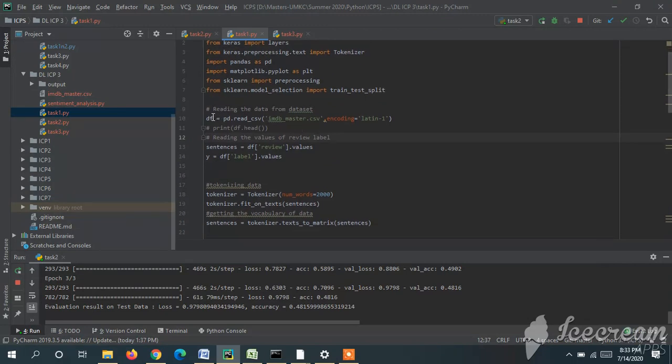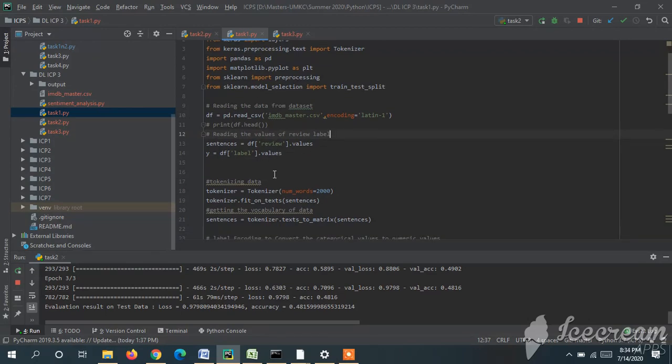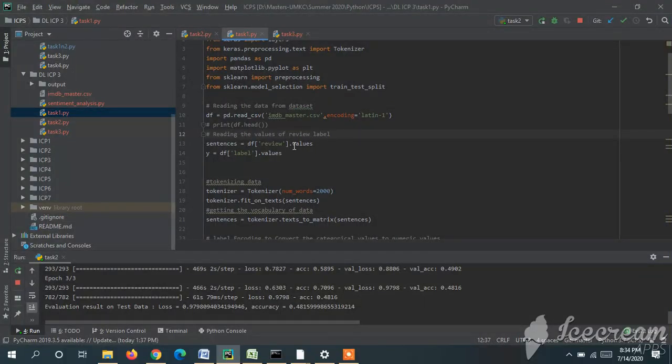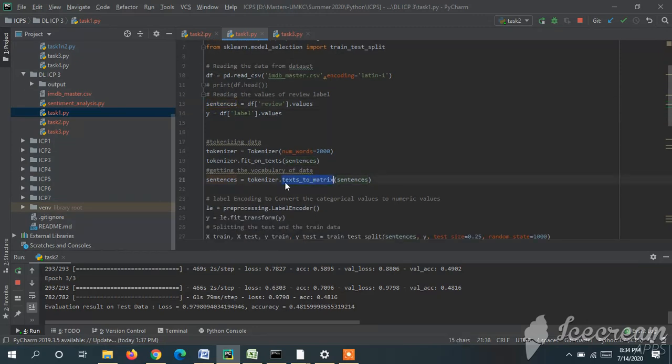Here we are importing all the necessary packages and reading the dataset. The dataset is IMDb master. I am reading the values of the dataset using the encoding Latin one. In the given dataset there are type, review, label and file. I am reading the values of the review in sentences and the value of the label in Y. Using tokenization, I am dividing the sentences into words, and using texts to matrix, I am converting it to the matrix form.